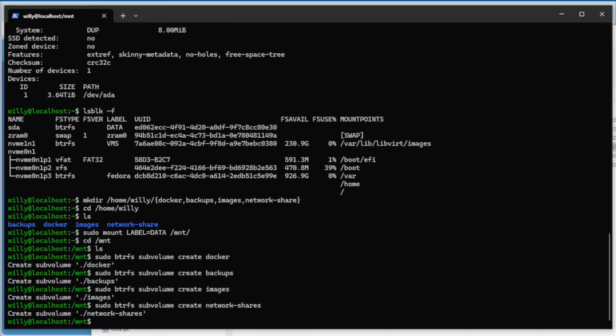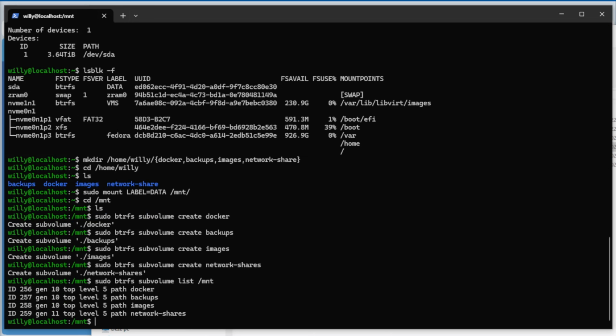Now we're going to list the subvolumes. Maybe you remember the command from the previous example. So, sudo btrfs subvolume list under mount. Enter. You see we have four subvolumes with IDs 256, 257, 258 and 259 with the names.